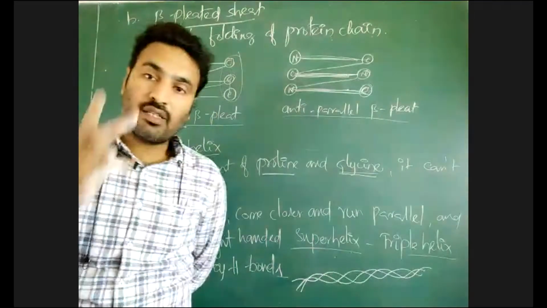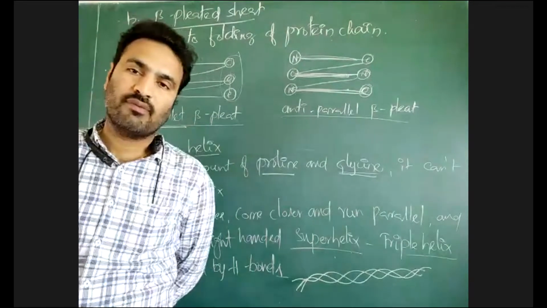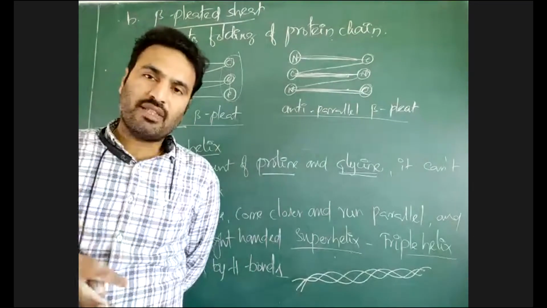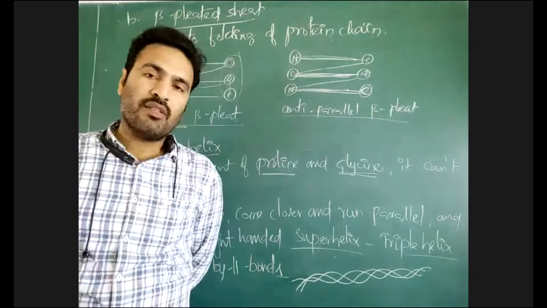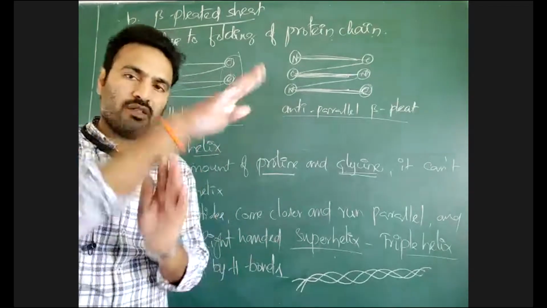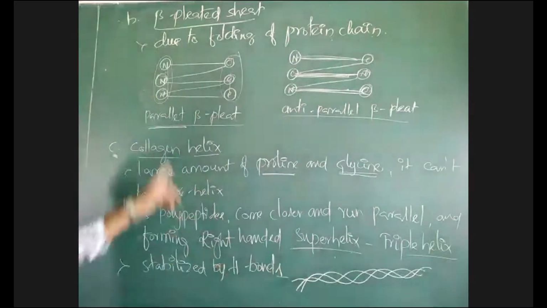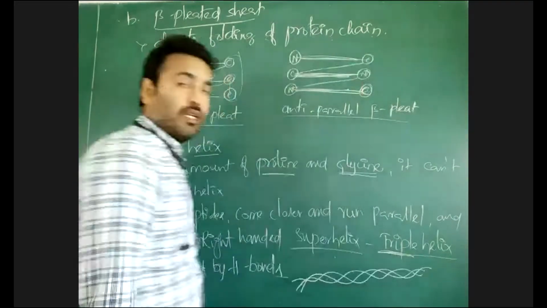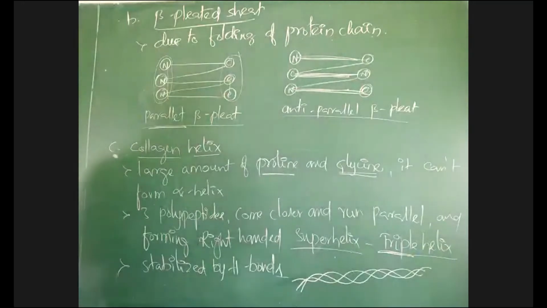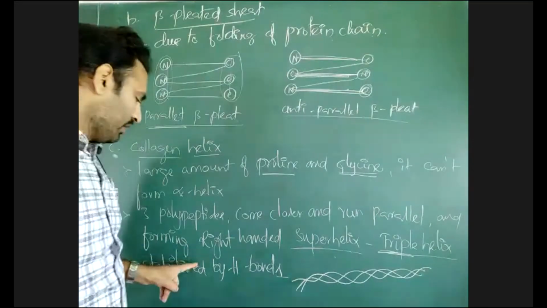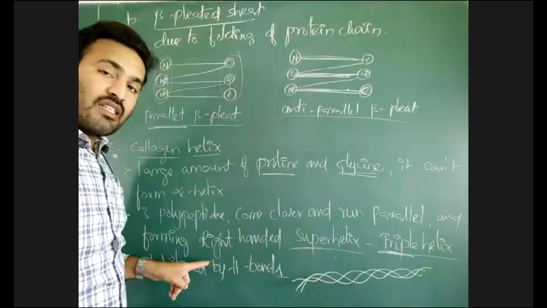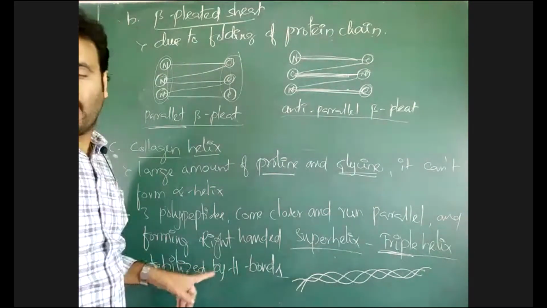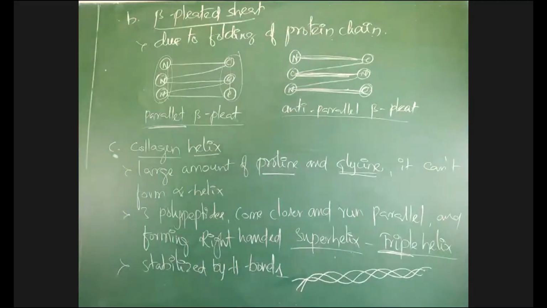If a thread has three fibers coiling one around another, like that the collagen helix is present, forming a triple helix. Collagen helix is a triple helix where three peptide chains are joined together, come closer and run parallel to each other, and that triple helix is stabilized with the help of hydrogen bonds. This is what we call collagen helix.